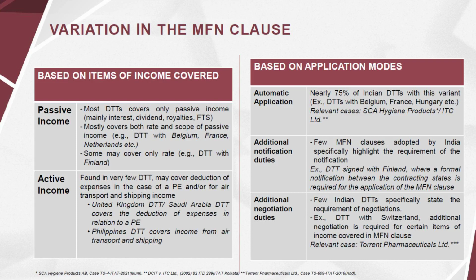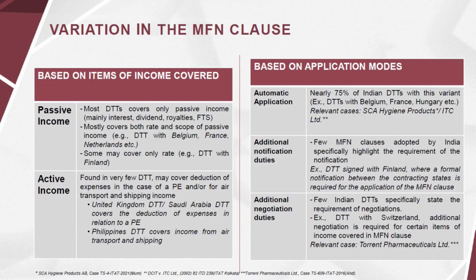Most DTTs cover only passive income, mainly interest, dividend, royalties, FTS. These mostly cover both the rate and scope of passive income. On the other hand, clauses covering active income are found in very few DTTs and may cover deduction of expenses in the case of a PE, and/or air transport and shipping income. The United Kingdom DTT and Saudi Arabia DTT cover the deduction of expenses in relation to a PE. The Philippines DTT covers income from air transport and shipping.